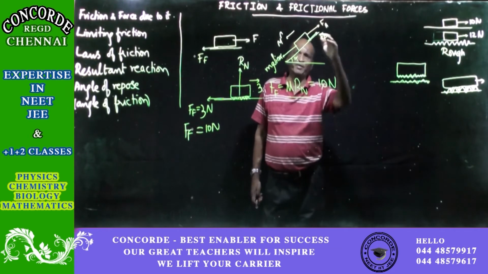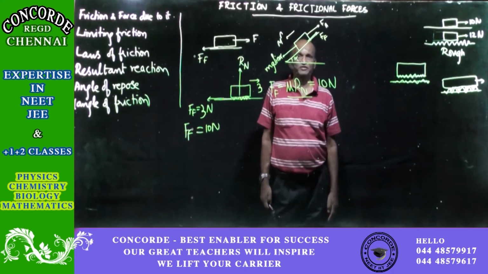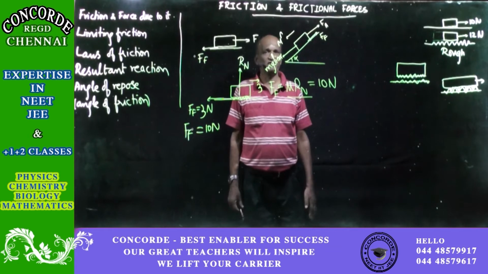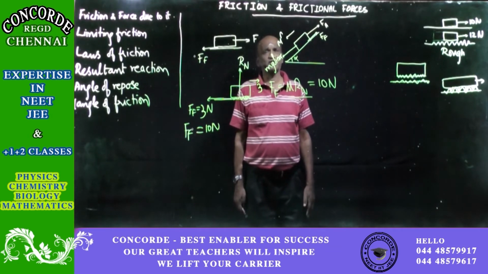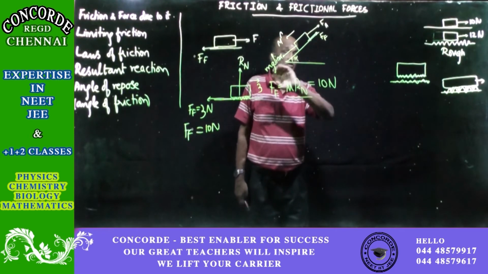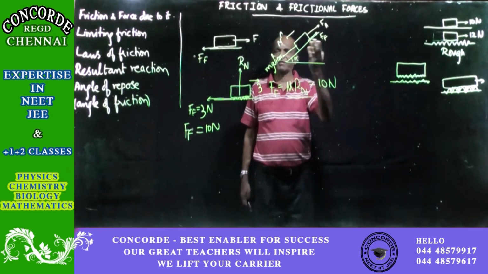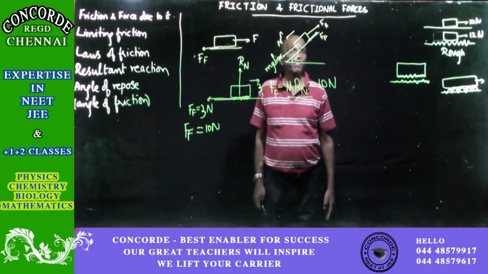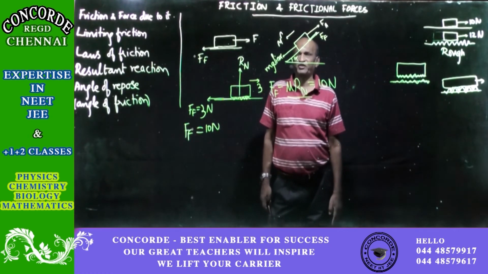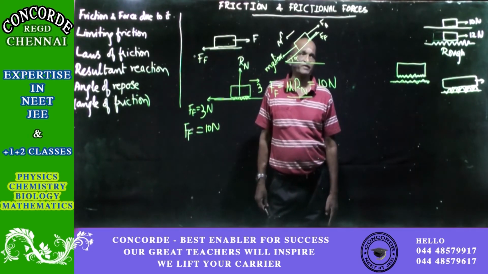Or else, before itself, make a mention that relative motion will be referred to as motion here afterwards. Then you can say the frictional force opposes the motion of a body. So friction force, don't say it is always opposite to the direction of the force that we have applied. Sometimes friction force and our applied force will be in the same direction. Already I have given an example for the same. So now we have got the first law of friction, where it states that the frictional force always opposes the motion of the body.